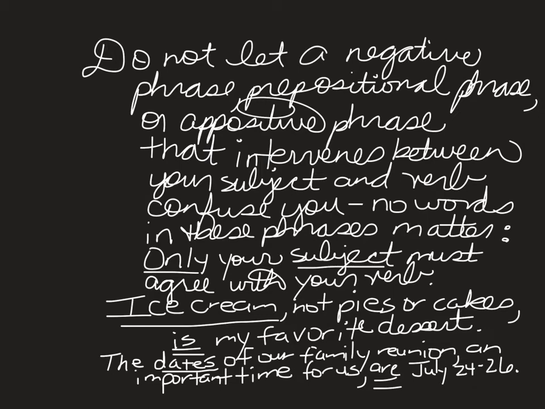The subject of the appositive phrase, or the appositive inside the appositive phrase, is the word time. It is also singular. But again, prepositional phrases don't matter. Appositive phrases don't matter as far as agreement with your verb. Only subjects must agree with their verbs. Dates is the subject. It is plural. Are is the plural verb.